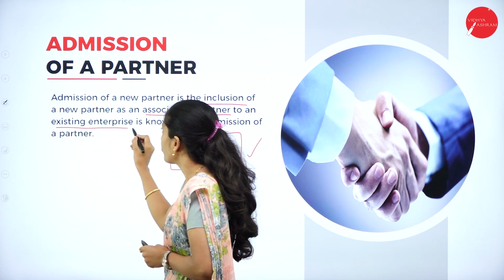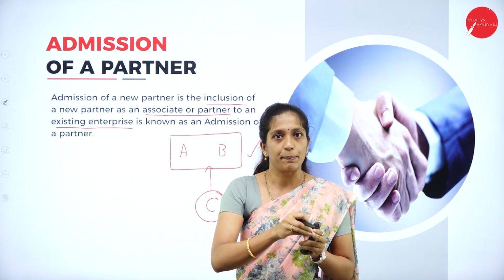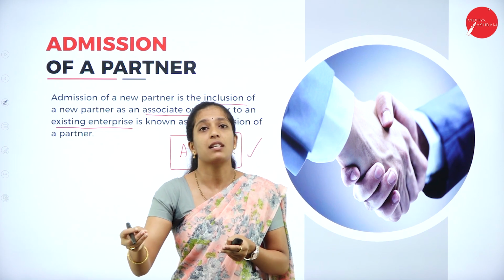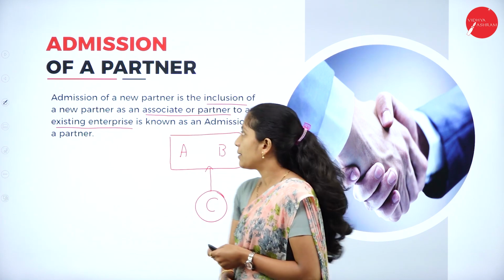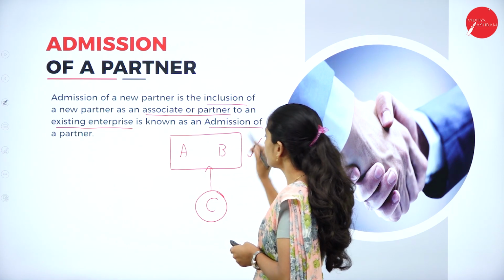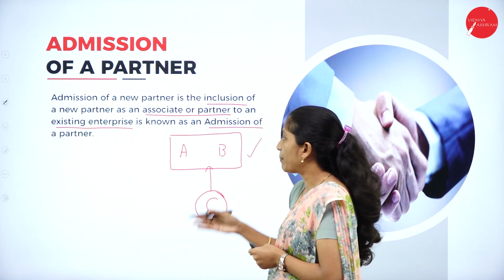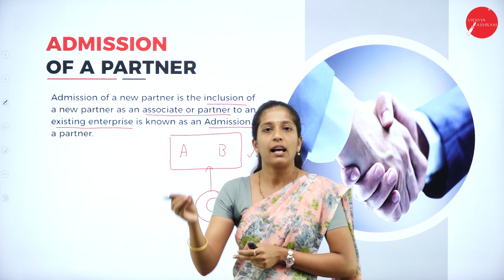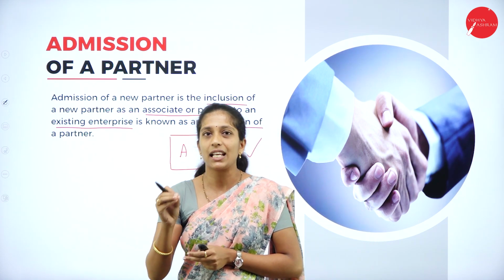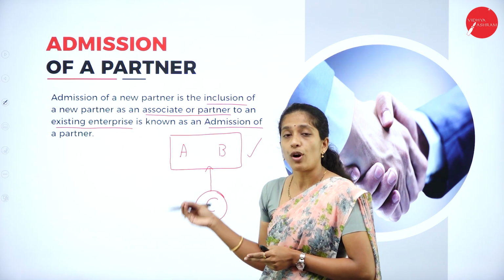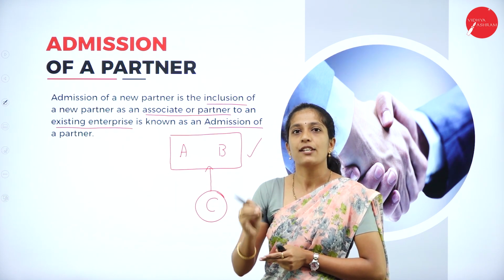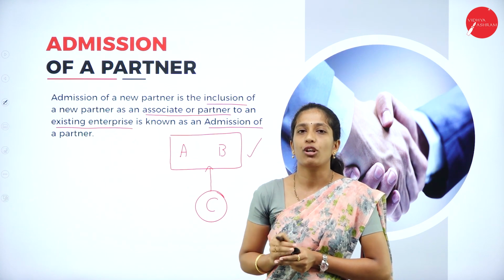As I said, already there is an enterprise and a new person who wants to enter that enterprise is known as admission of a partner. So in the example, A and B were partners undertaking their business activity, and now a new person C wants to enter that enterprise. So that is known as what? Admission of a partner.